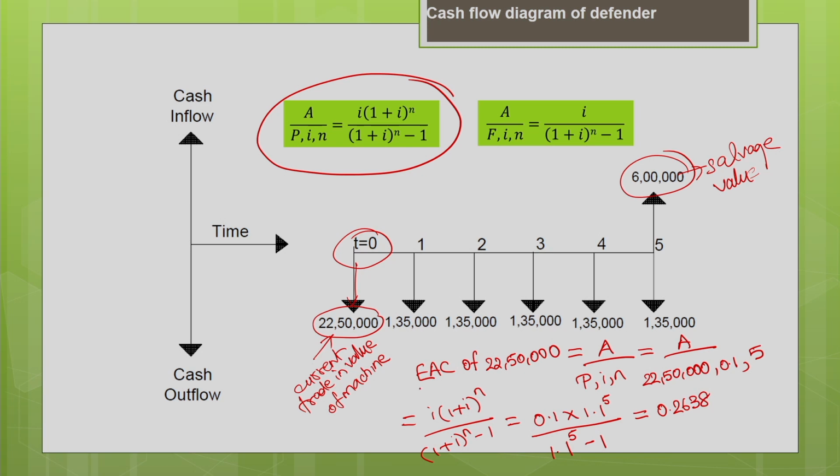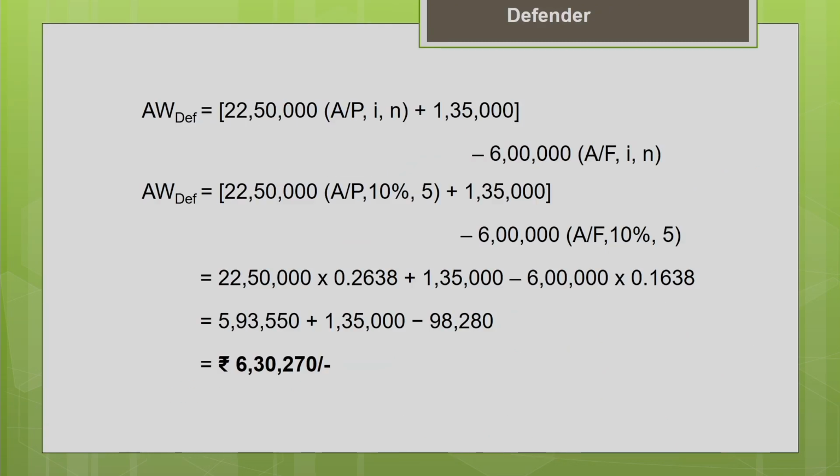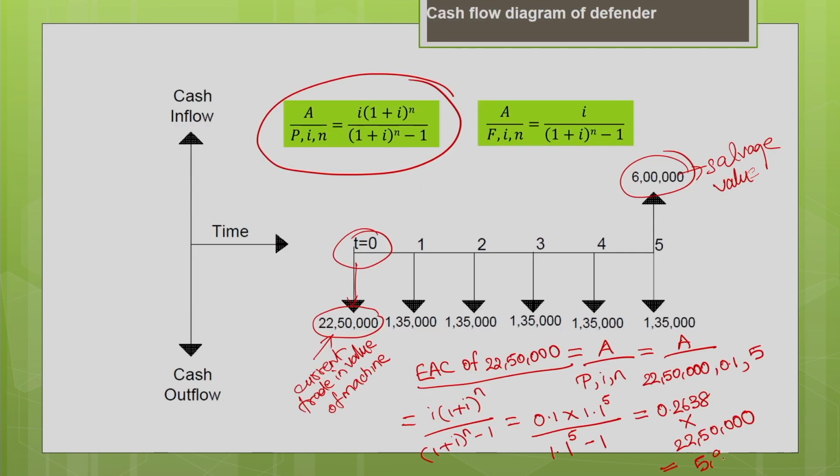Now, to find the equivalent annual cost of 22,50,000, you multiply 0.2638 by 22,50,000. This gives the equivalent annual cost as 5,93,550. So, this is the equivalent annual cost of your initial cost of Defender.